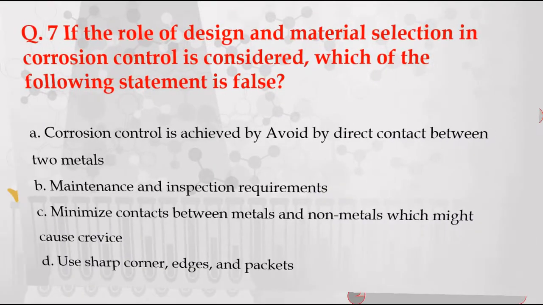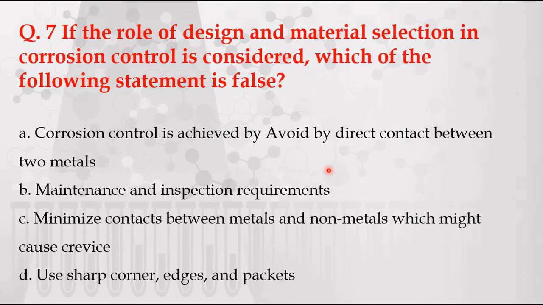Next question. If the role of design and material selection in corrosion control is considered, which of the following statements is false? Options are given: A. corrosion control is achieved by avoiding direct contact between two metals, B. maintenance and inspection requirements, C. minimize contacts between metal and non-metals which might cause crevice, D. use sharp corners, edges and pockets.